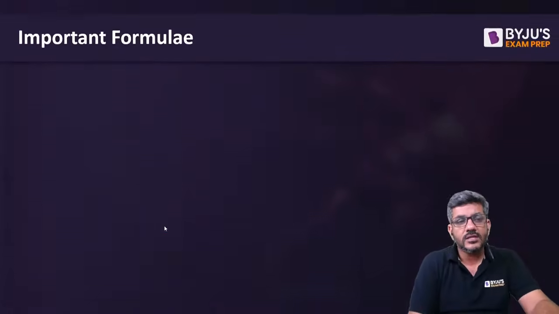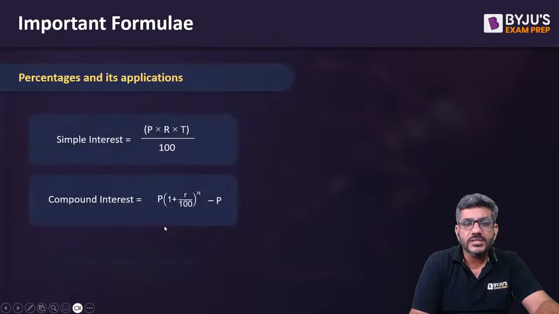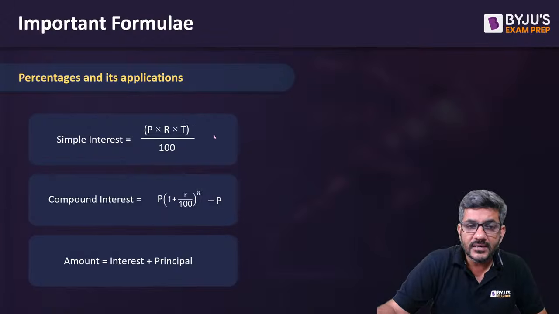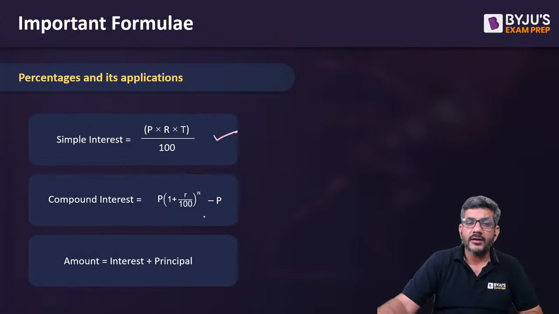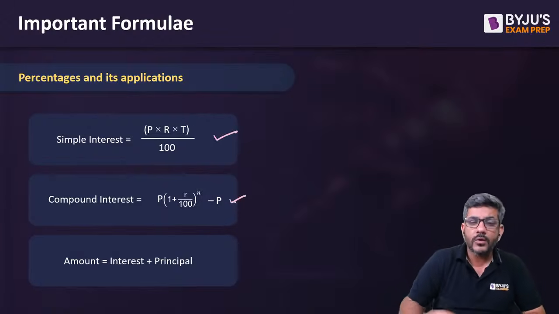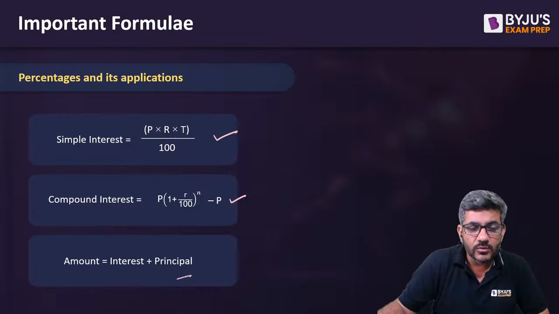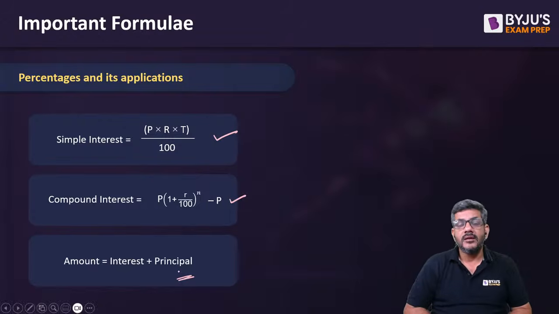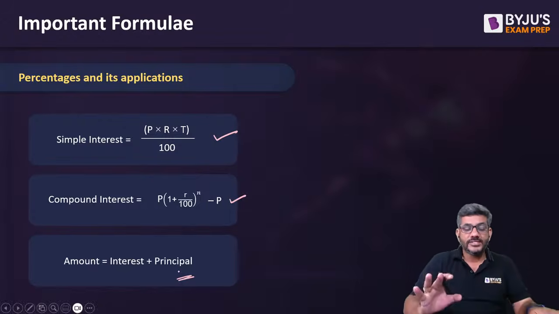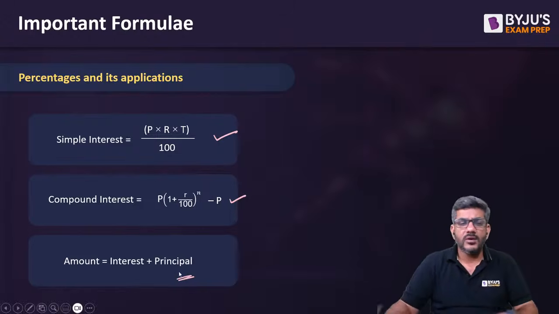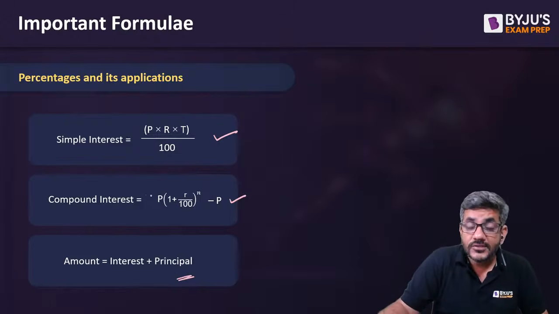I'll move on now to the third one, that is about simple interest and compound interest. Though I know कि आप सबको पता होगा, simple interest P into R into T divided by 100, compound interest P into 1 plus R by 100 raised to the power n minus P, and amount is equal to interest plus principal. That is the simple question over here. इसमें आपको कुछ भी नहीं करना है, simple formula है,